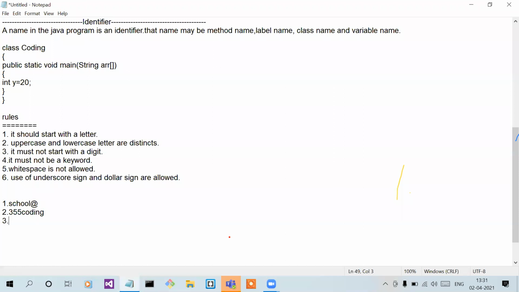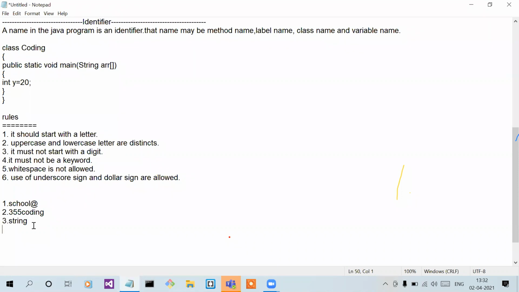Next, string, valid or not? First, let me tell you that String is a predefined class in Java. Now tell me, is this valid or not? Valid.